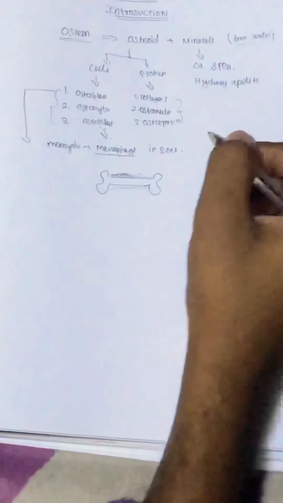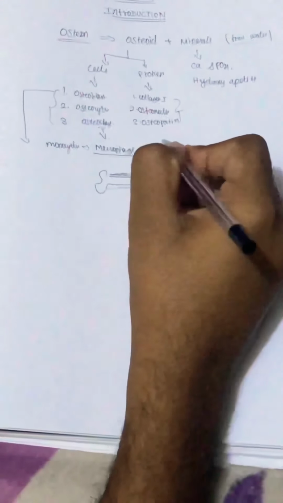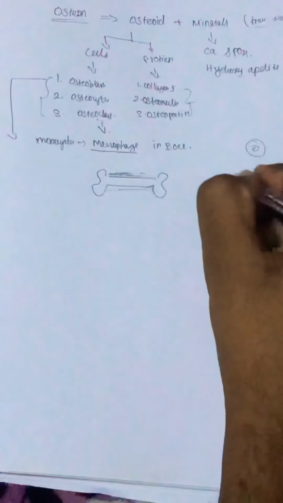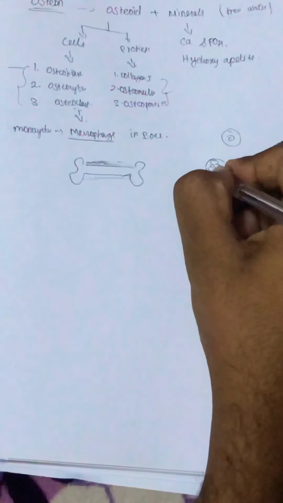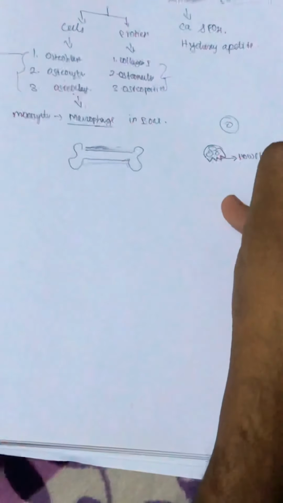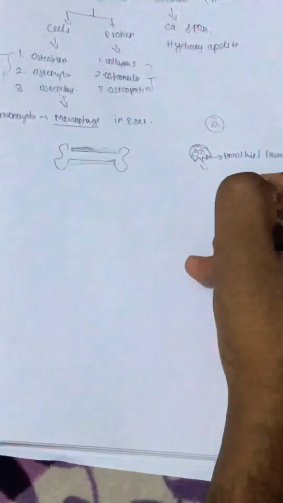If we simply go into the histological structure, the osteoblast and osteocytes are mononucleated, and the histological structure of the osteoclast is multinucleated, looking like a giant cell, with an additional feature: it consists of a structure called house-shaped lacunae, which looks like this. This is called house-shaped lacunae. It's believed that this lacunae helps in proper bone resorption. Okay, after seeing the histological structures, we'll come to bone markers.